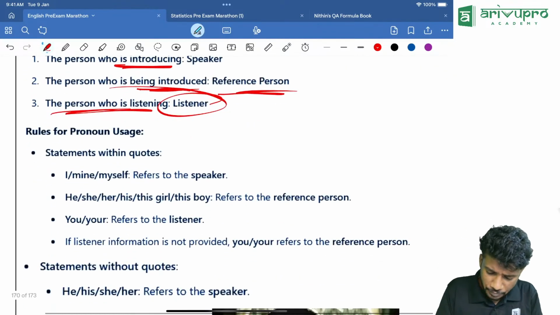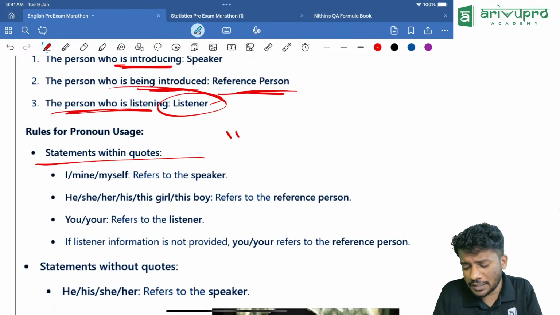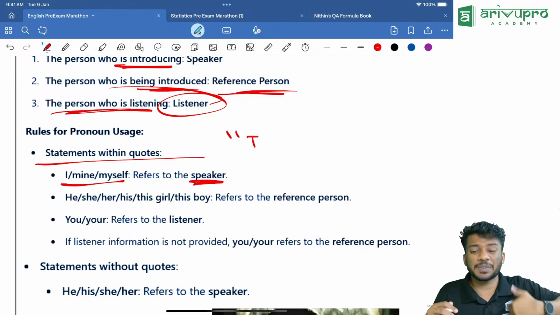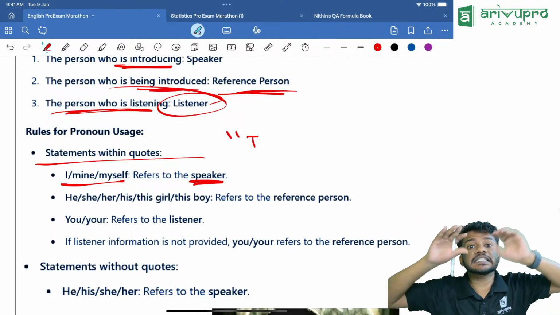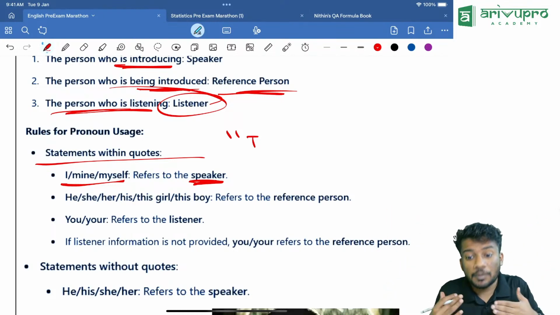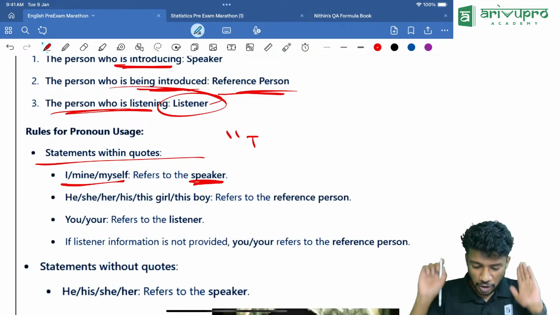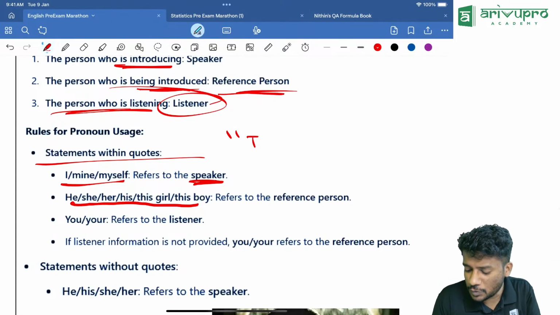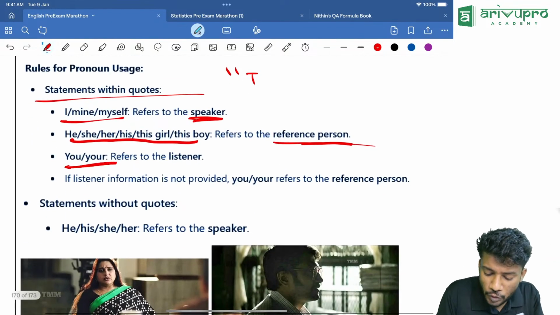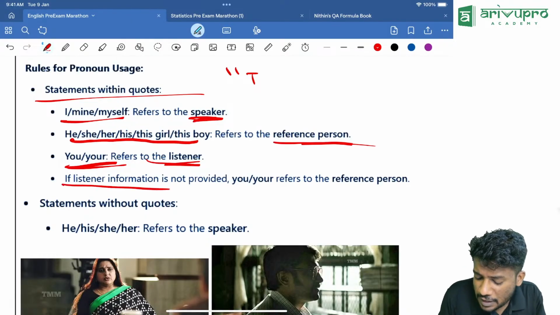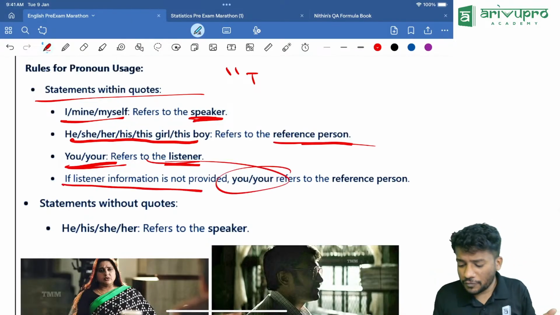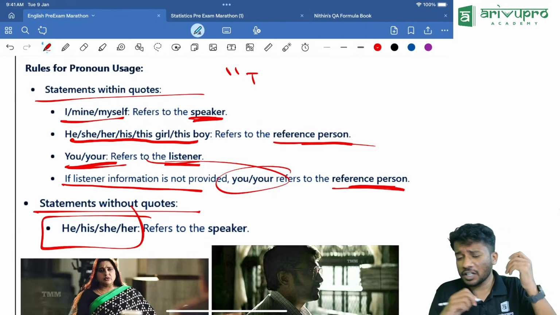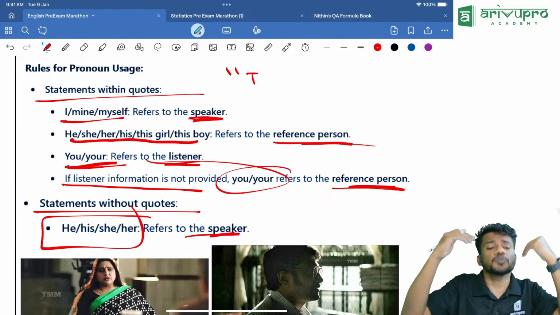Who is listening is the listener. Now, statement within quotes. If quotes are there, then I, mine, myself, everything refers to the speaker, because it is his statement. Then he, she, her, this girl, this boy, that boy, everything refers to the reference person. Then you, your refers to the listener. If listener information is not provided, you, your refers to the reference person. And in a statement without quotes, he, she, her, his, herself, everything refers to the speaker itself.